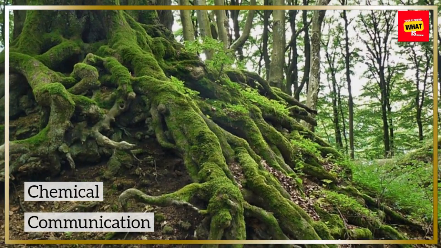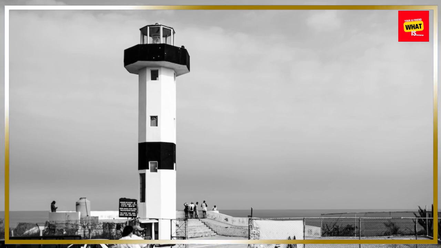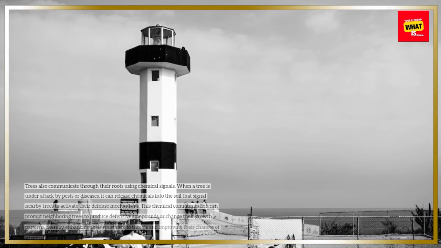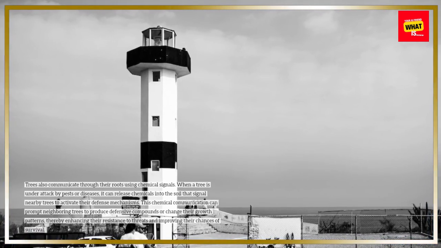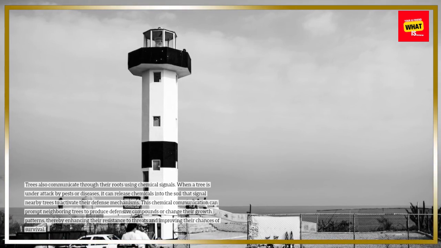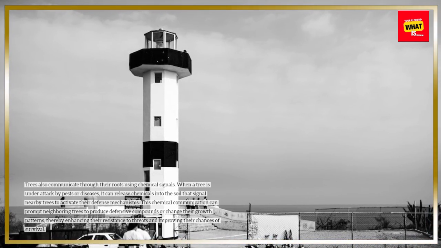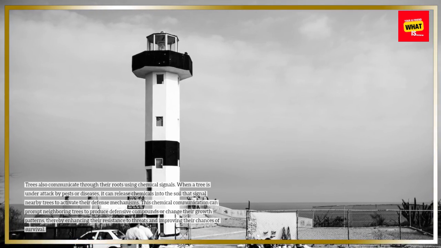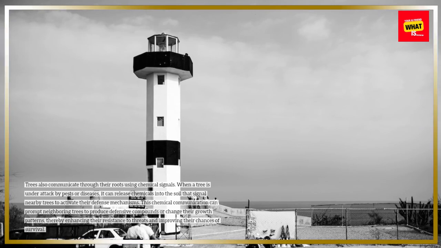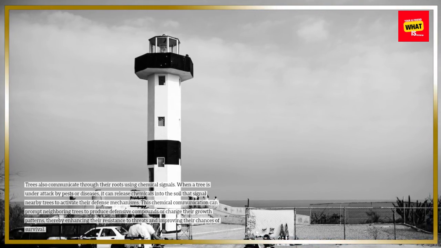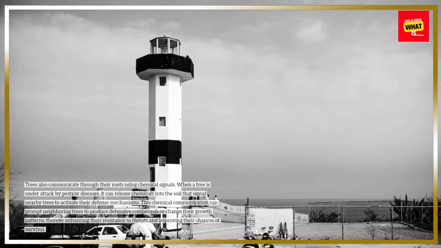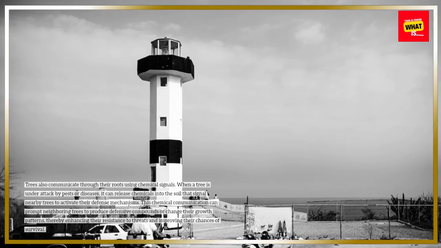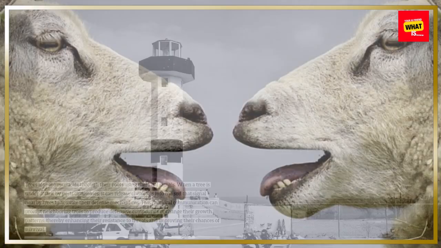Chemical communication. Trees also communicate through their roots using chemical signals. When a tree is under attack by pests or diseases, it can release chemicals into the soil that signal nearby trees to activate their defense mechanisms. This chemical communication can prompt neighboring trees to produce defensive compounds or change their growth patterns, thereby enhancing their resistance to threats and improving their chances of survival.